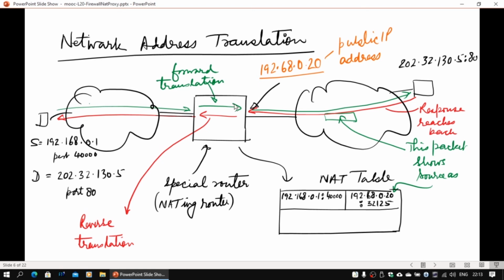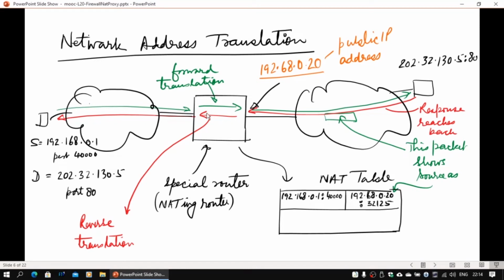This will replace this address by translating. When it's moving forward, the source address and source port will be modified to a public address. Maybe this public address will be 192.68.0.20. Once this is done, the packet will reach here. So this server will see the source address as this address, not 192.168.0.1, but it will see 192.68.0.20. So it will put that address as the destination. So the internet will not drop it, and this packet which is moving back will show 192.68.0.20 as the source address in the forward direction, while in the reverse it will become the destination. The packet will reach here.